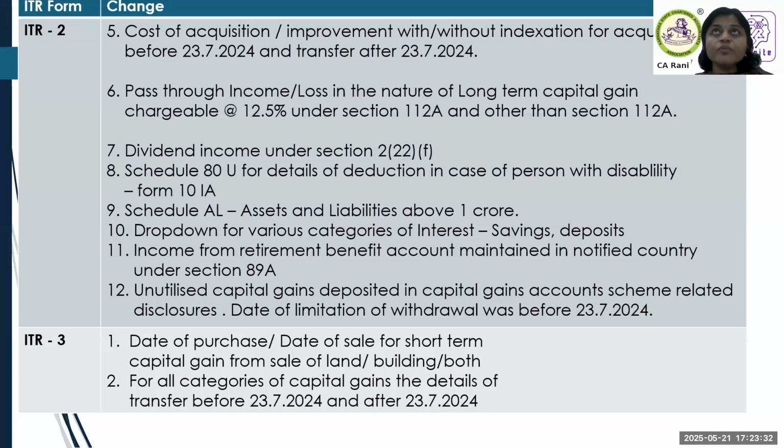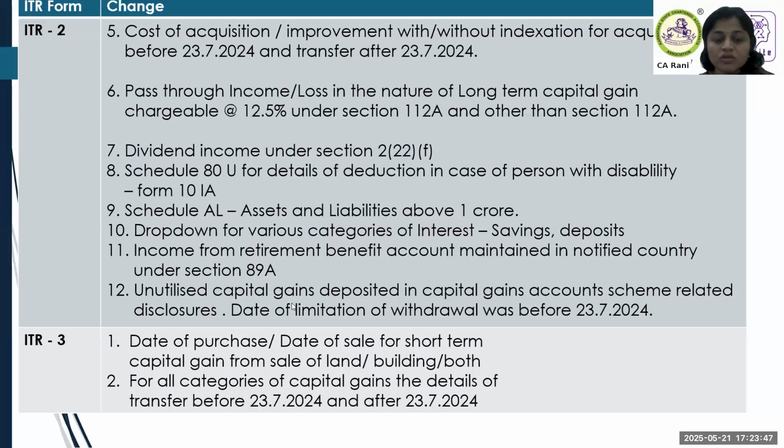Then another major relief, I should say, is really a relief where assets and liabilities, as you know, we had a requirement to report the assets and liabilities when the total income is above 50 lakhs. Now they have relaxed it to 1 crore, which is a very, very welcome change.